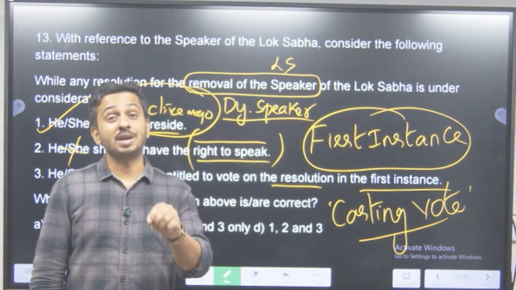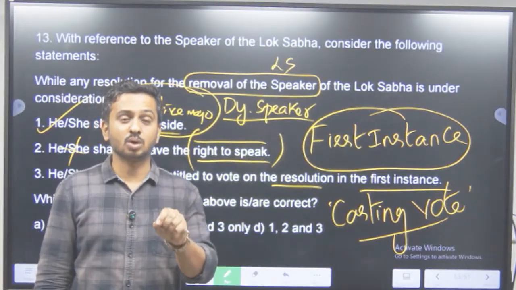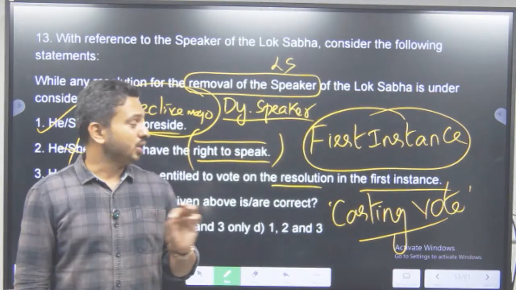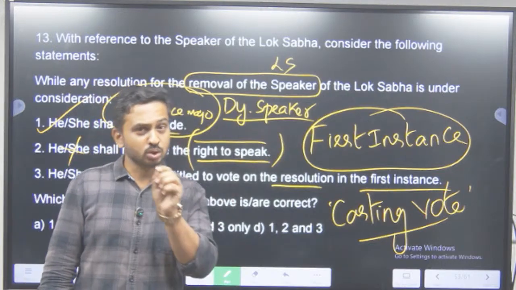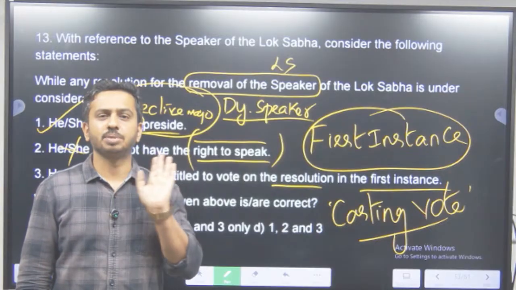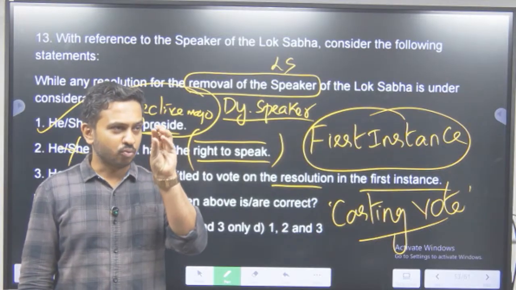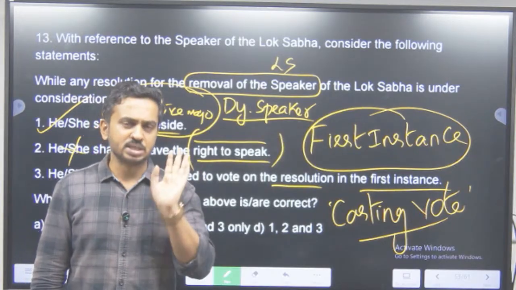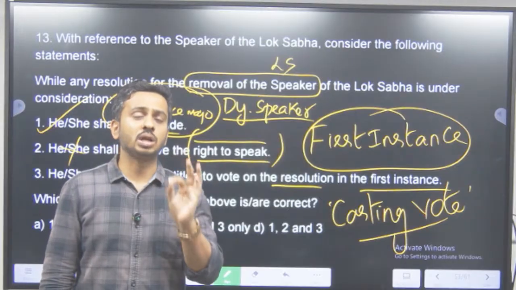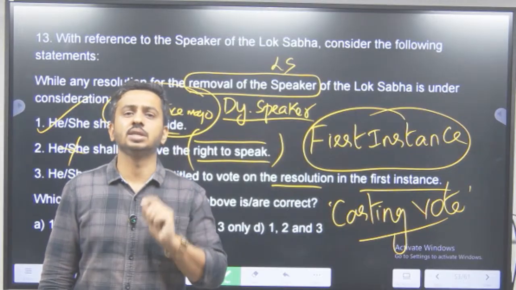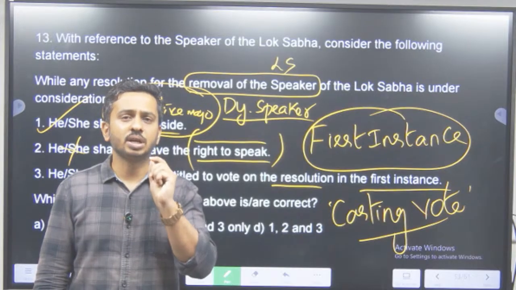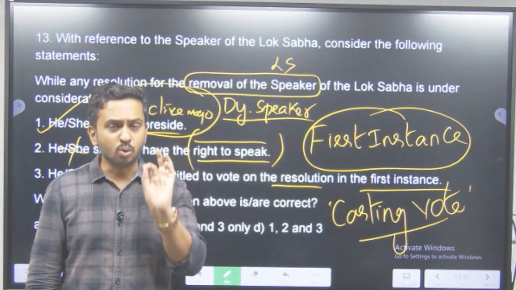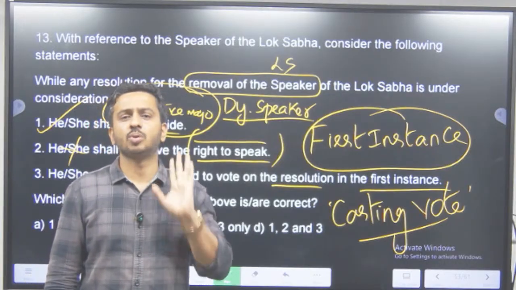Why are we doing PYQ matrix now? Because we have 2026 prelims coming up. Now, I can be very sure that if you do the question papers from 2015 to 2025, you will end up with some 40 to 50 themes. If there are 15 questions coming in 2026, I can say with surety that 10 to 12 questions will be from those themes only. So you need to be very diligent, very careful, very planned. If you don't know how to do it, please come to us. We'll try to help you out. Okay.